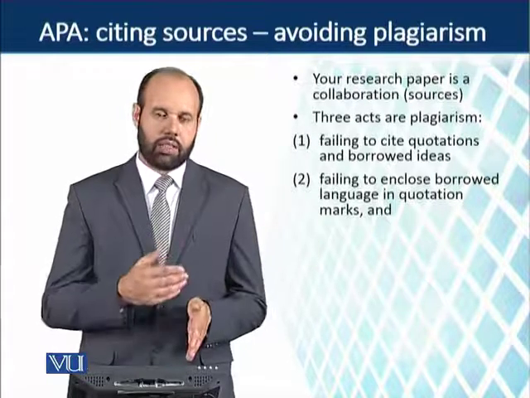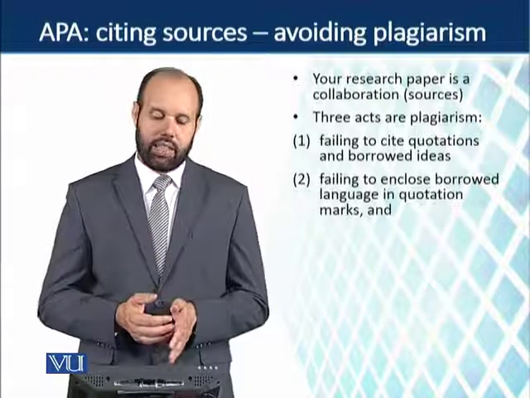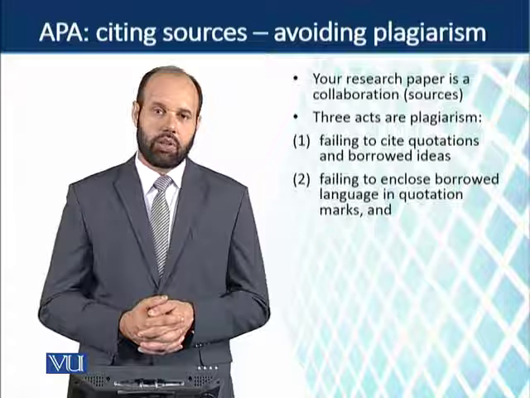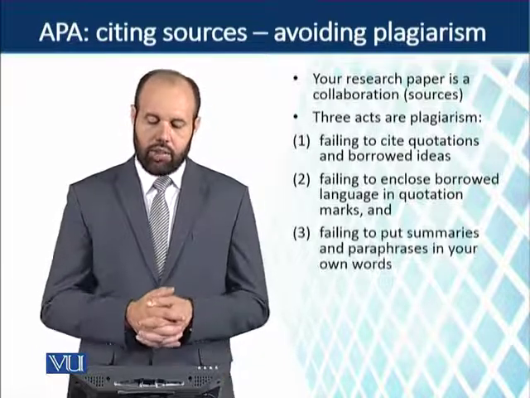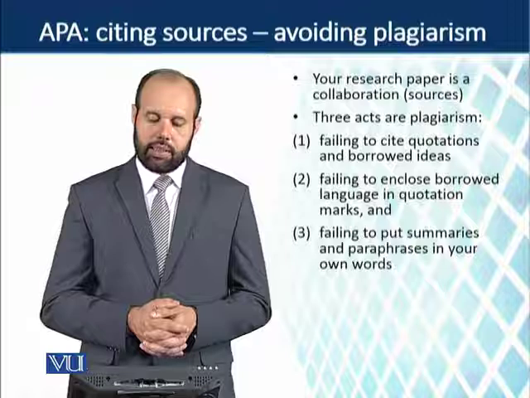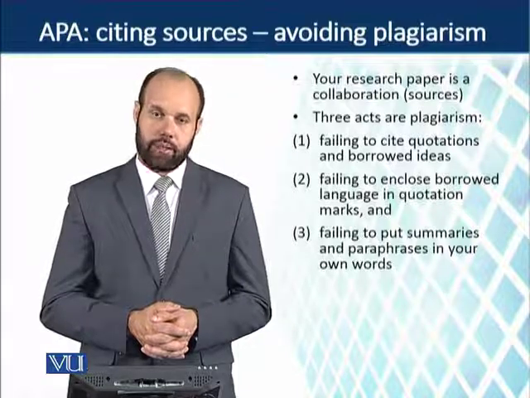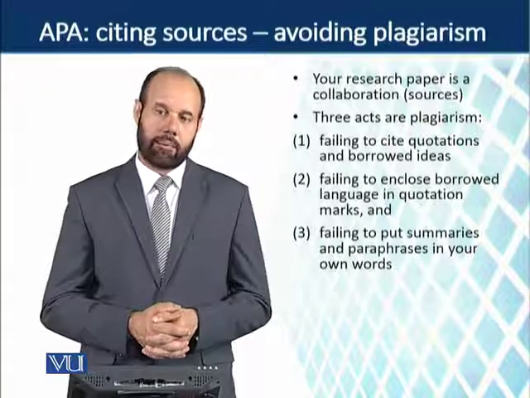The second is failing to enclose borrowed language in quotation marks, right? So the first point is that you must cite, and the second point is that you must use quotation marks for borrowed language, for direct quotation. And number three is failing to put summaries and paraphrases in your own words, right? If you fail to do any of these three, you are committing plagiarism.